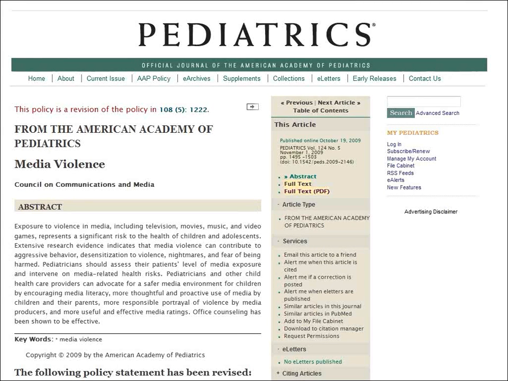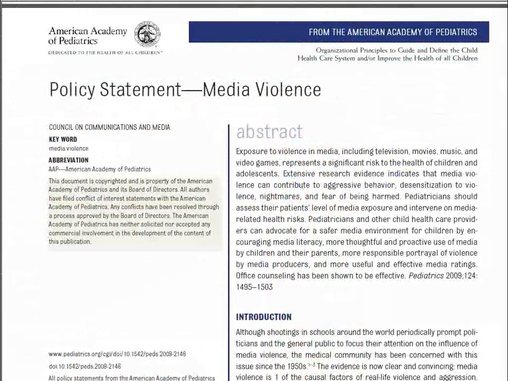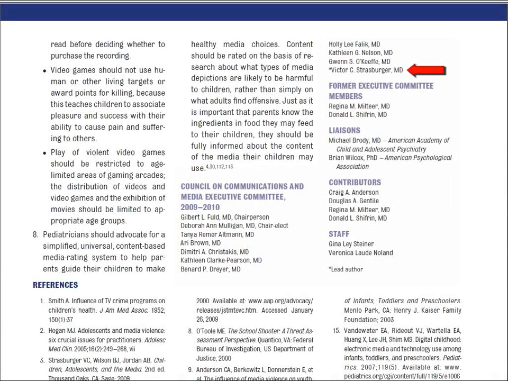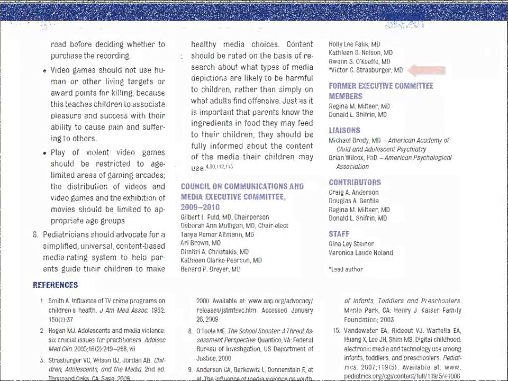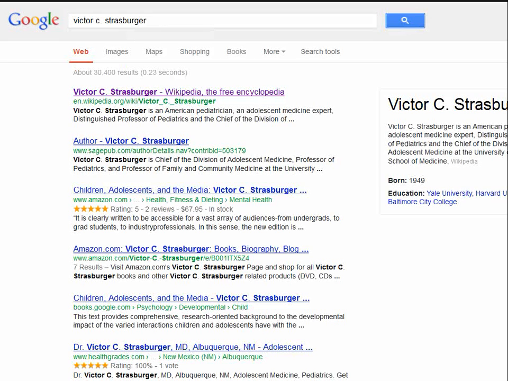If we go to the article, we see that it is actually composed by the American Academy of Pediatrics, but they list individuals who are responsible for the research and writing towards the end of the article. It does not take long to see that there are a number of professionals writing this article. If we had any questions and they do not specifically list their credentials, you can always do a Google search on an author. For example, let's take a look at Victor C. Strasburger. He has credentials. This is a good web resource.